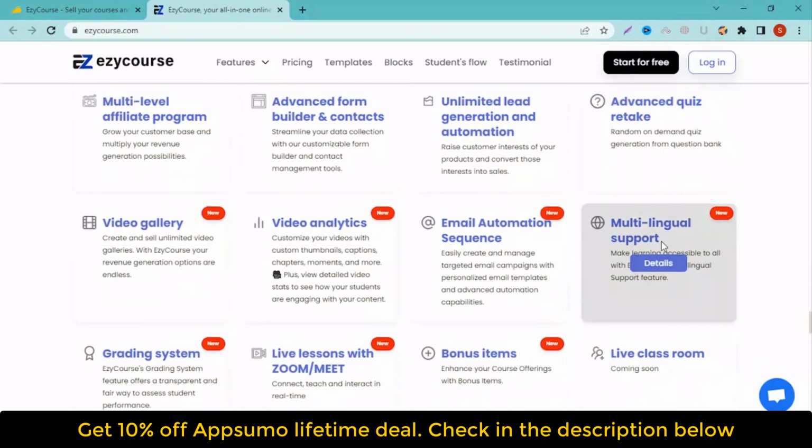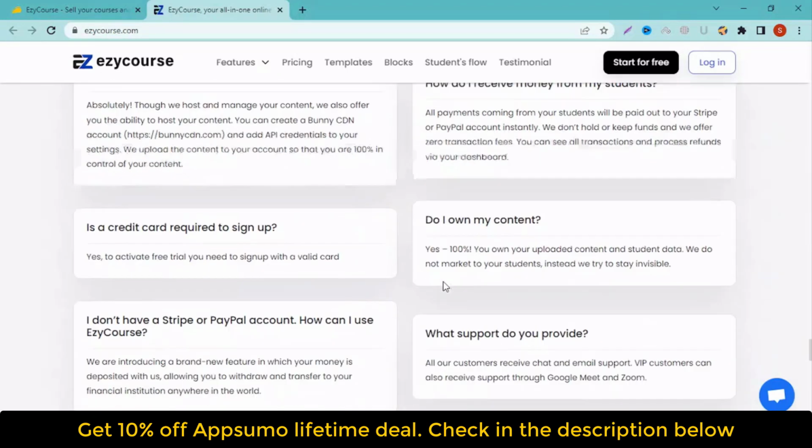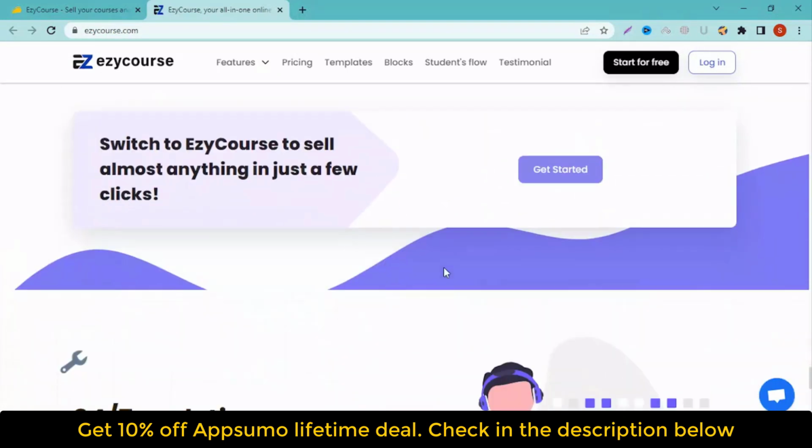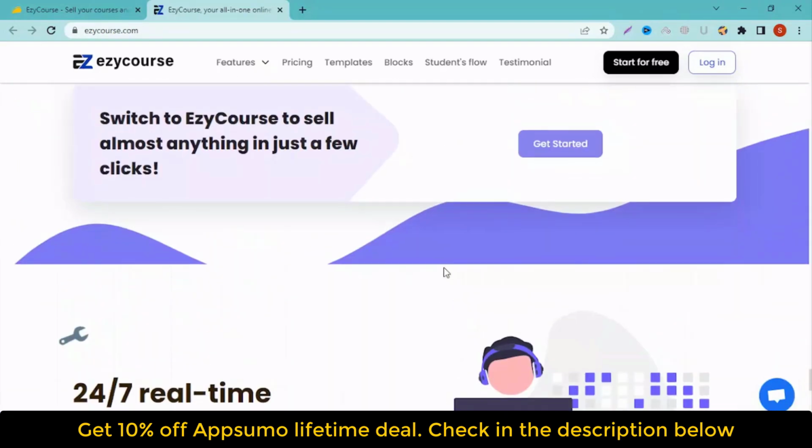You'll be able to connect with students in a Facebook-like community that makes learning super fun and engaging. This platform makes it easy to create free or premium communities that you can bundle with any course or product. And you can customize membership plans and pricing options, like monthly and yearly subscriptions, to monetize your time.